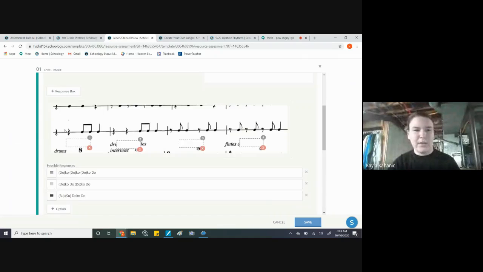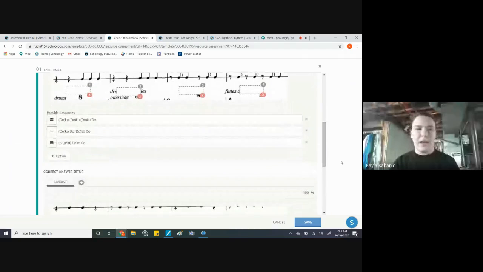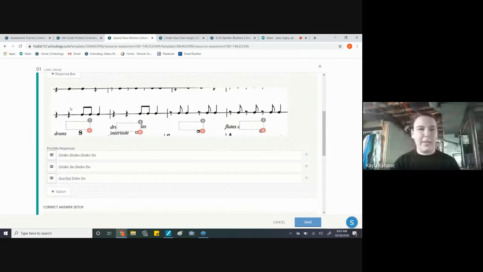So let's say this was a sentence instead of rhythm. You could have the students drag and drop the adjectives, nouns based on the word that you have. Maybe it's a short sentence. You can have many options. So you notice I only have 3 responses for 4 answers, and the reason for that is because these 2 measures have the same. So if you had 2 adjectives in your sentence, they won't know which adjective goes where because they're the same word and they look the same.